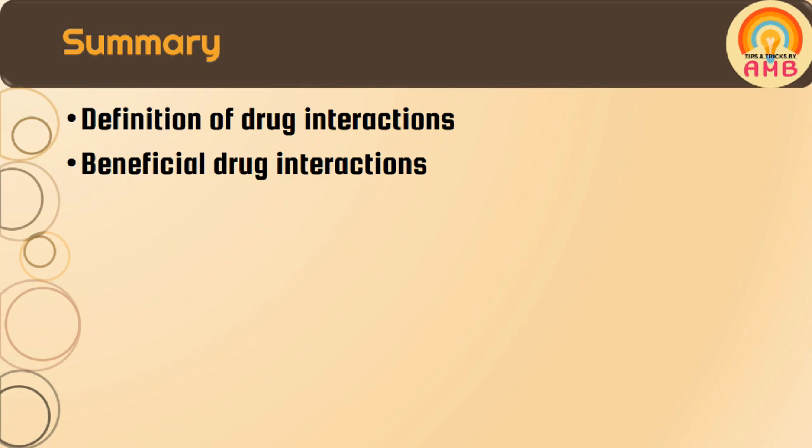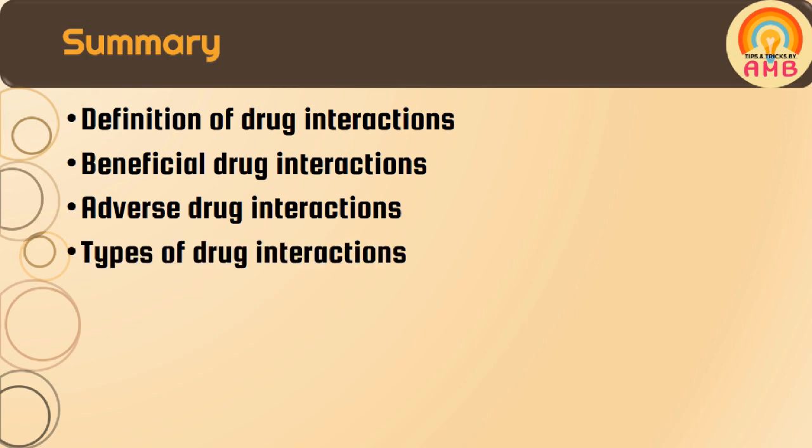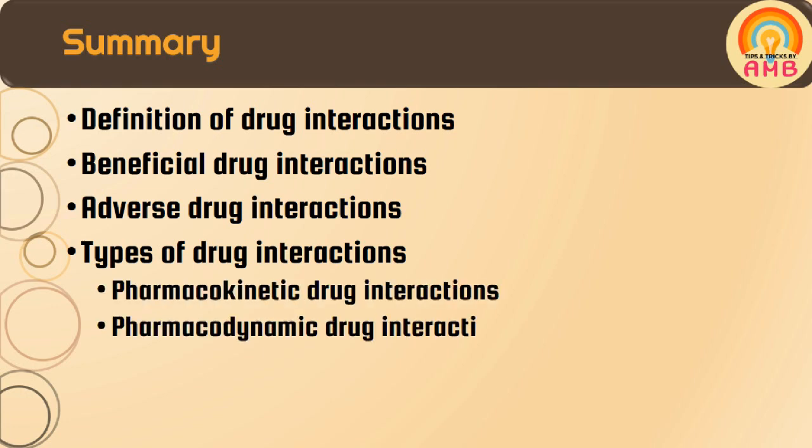Then we discussed adverse drug interactions, which are undesired drug interactions. Finally, we discussed the types of drug interactions as pharmacokinetic drug interactions and pharmacodynamic drug interactions. Pharmacokinetic drug interaction takes place at the absorption, distribution, metabolism and excretion level of the drug, while pharmacodynamic drug interactions take place at the mechanism of action and pharmacological action level.